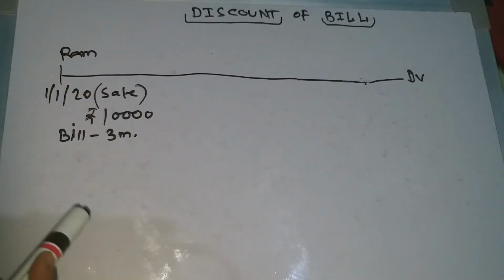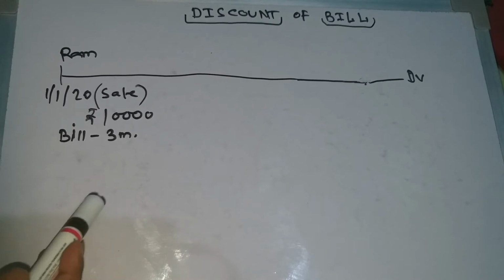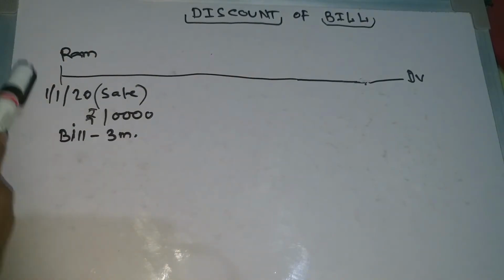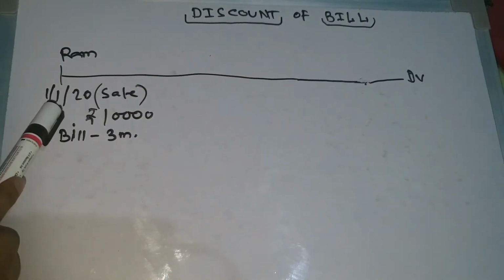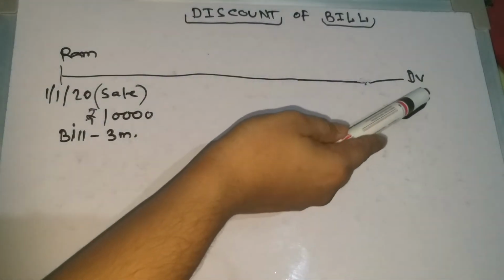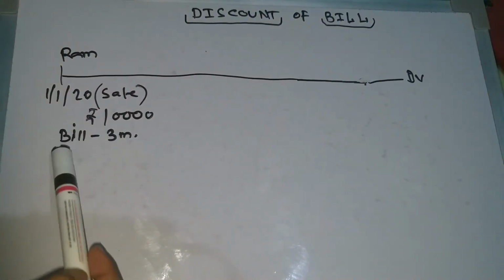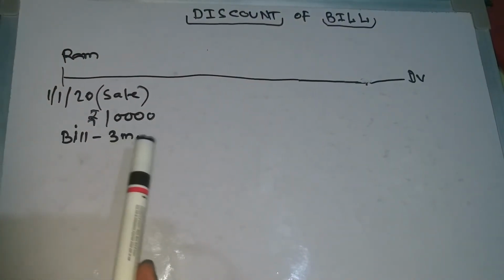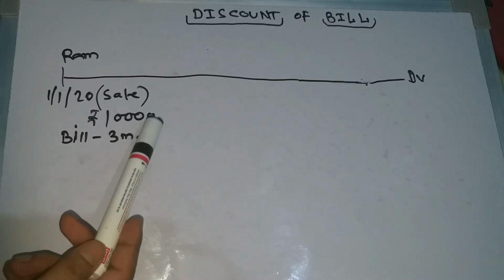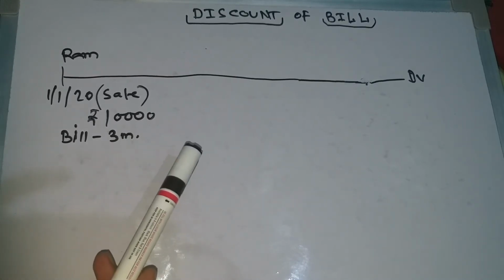Okay, so discount of bill. Suppose Ram sells on date 1/1/2020 to Dev. The term of the bill is 3 months, and the price is 10,000.